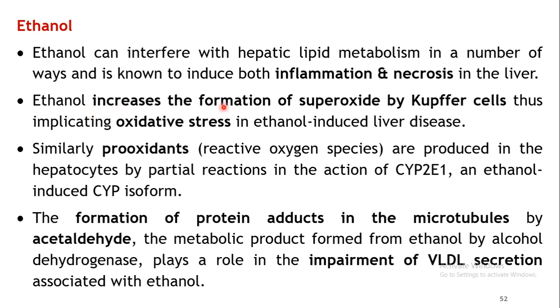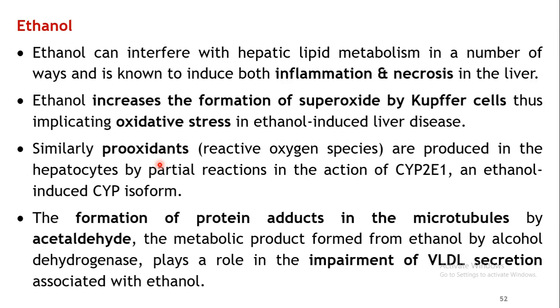Now ethanol increases the formation of superoxides by the Kupffer cells, which are present in the liver sinusoids. As a result, it increases the oxidative stress in the liver. Also pro-oxidants, that is reactive oxygen species, are produced within the hepatocytes as a result of the action of the enzyme CYP2E1. It is an ethanol-induced enzyme. So ethanol will induce this CYP and enhance its activity. As a result, it will increase the amount of pro-oxidants, which in turn will start damaging the liver.